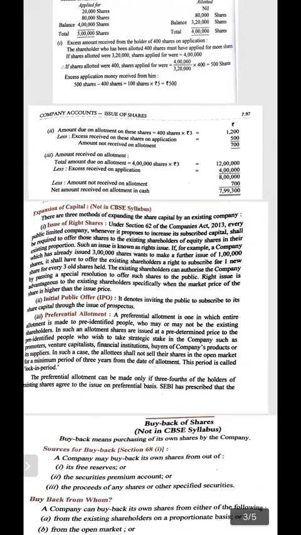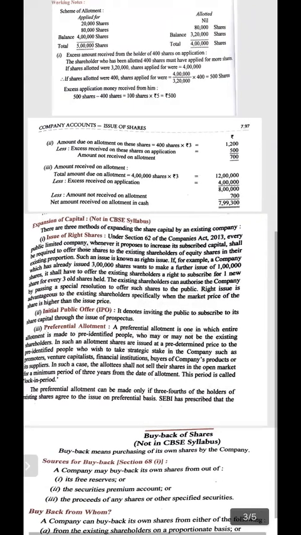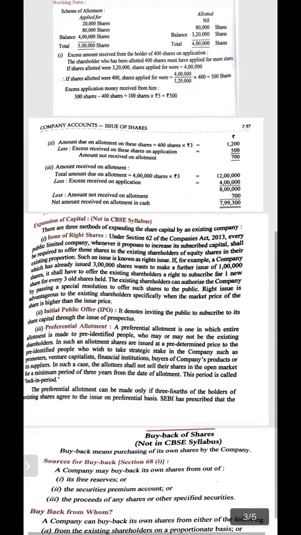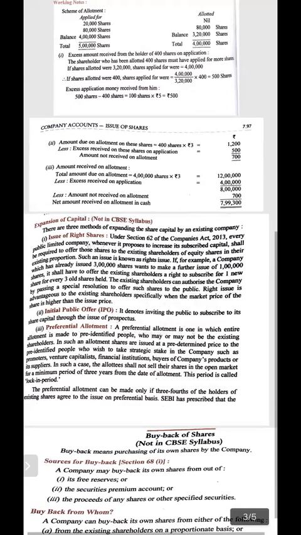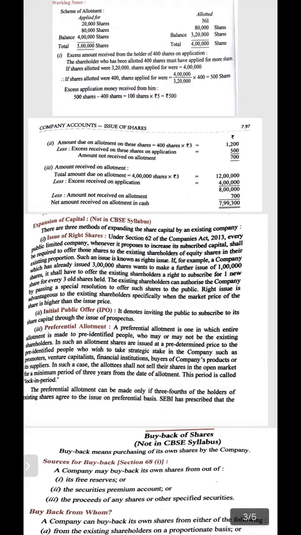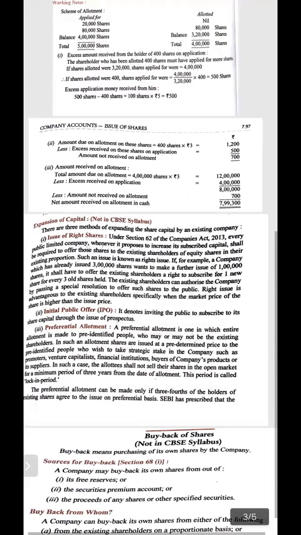A preferential allotment is one in which entire allotment is made to pre-identified people who may or may not be existing shareholders. In such an allotment, shares are issued at a predetermined price to the pre-identified people who wish to take a strategic stake in the company, such as promoter, venture capitalist, financial institutions, buyers of the company product, or its supplier.